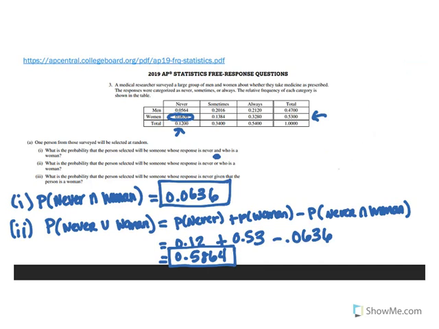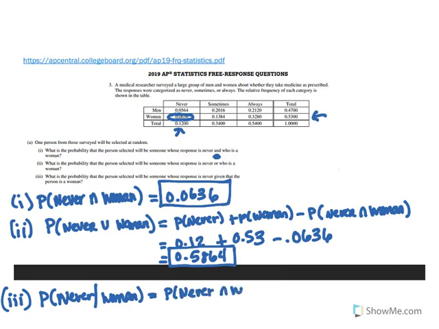All right, the last part here is III. This is the probability that a person selected will be someone whose response is never, given that that person is a woman. Remember our formula for given: it's the probability of the and, never and woman, divided by the given, which is the probability that they are a woman. Or we can also look at this from our two-way table.